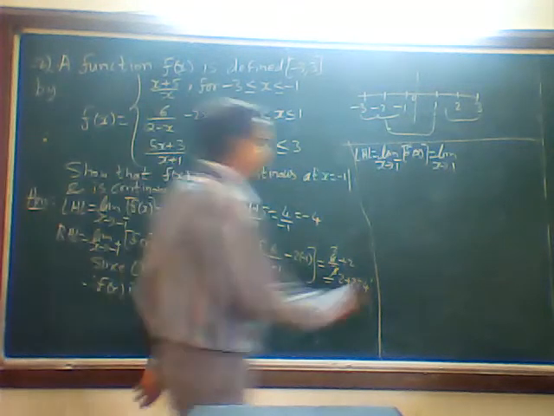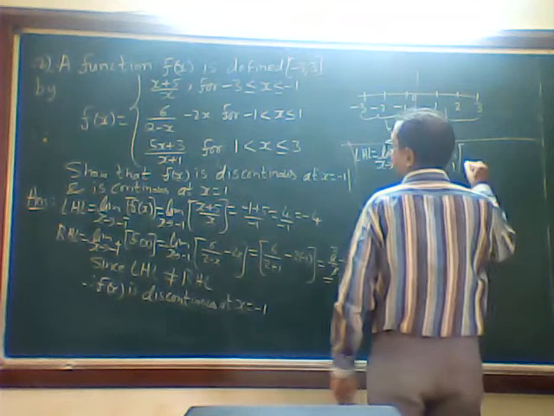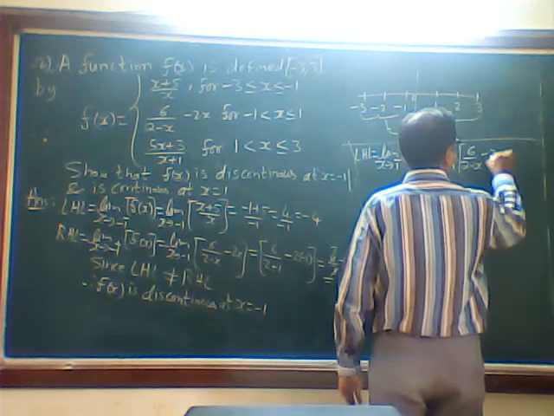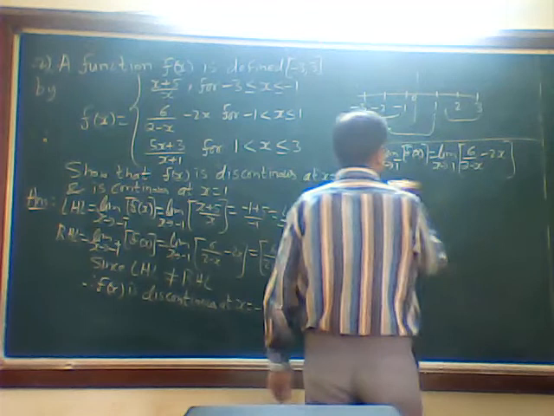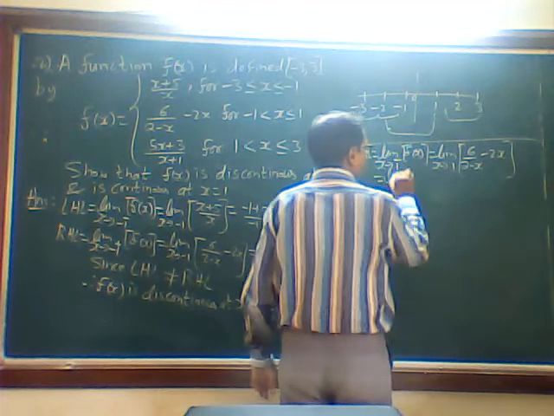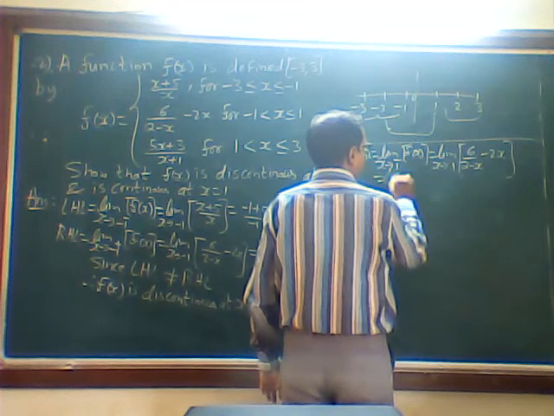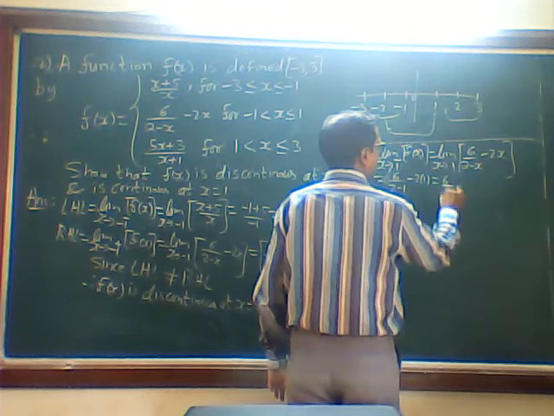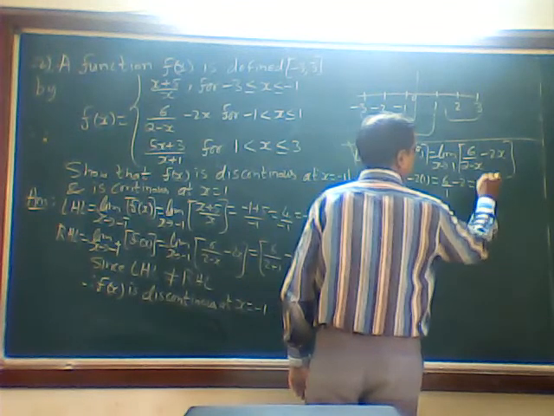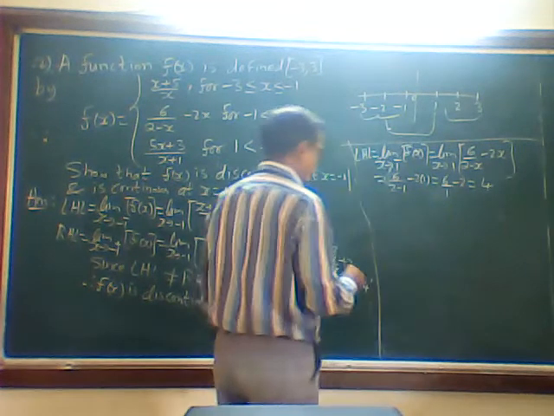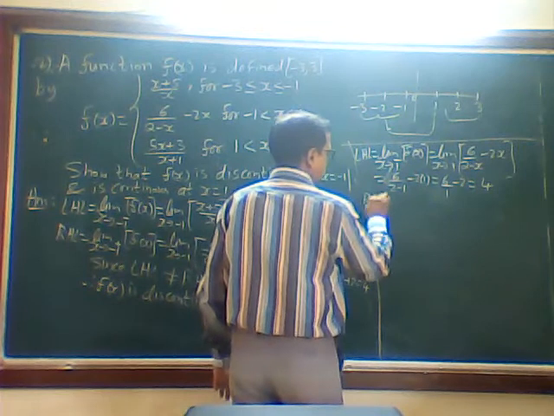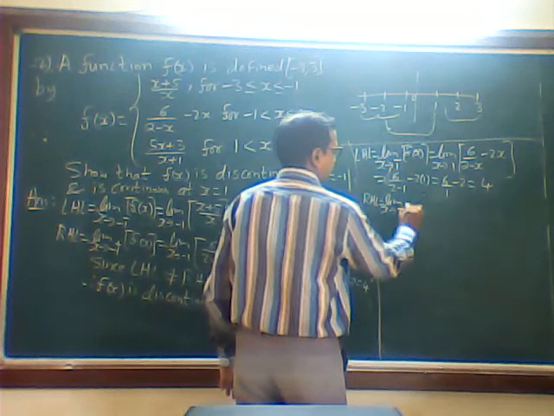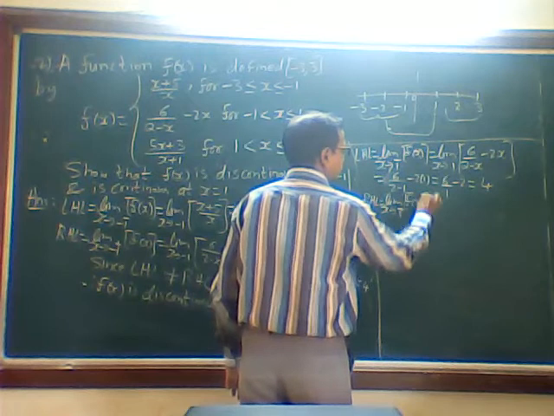So again, 6 upon 2 minus x minus 2x is equal to... we will not write limit now. 6 upon 2 minus 1 minus 2 into 1. It is 6 upon 1 minus 2, that is 6 minus 2 is 4. Next we will write RHL. Limit x tends to 1 plus f of x.